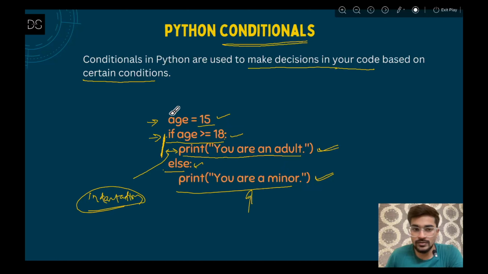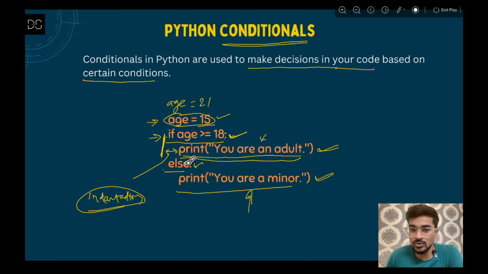Now if I redefine this variable a, not 15, if I give a equals 21. Now in this case 21 is greater than or equal to 18, so this condition is true. If this condition is true, it will execute this statement, that means it will print that you are an adult.